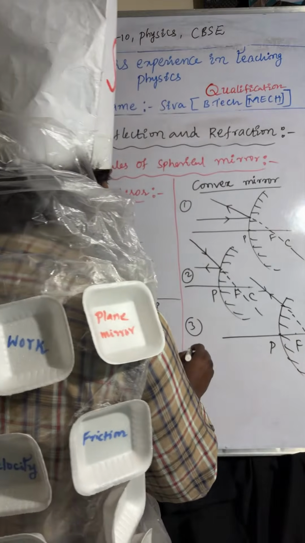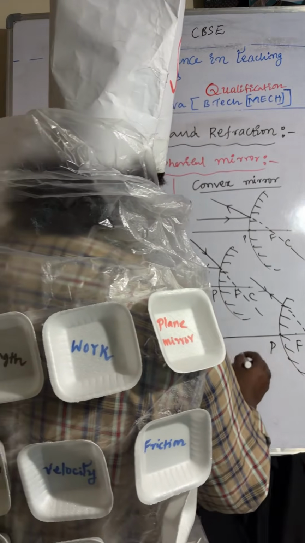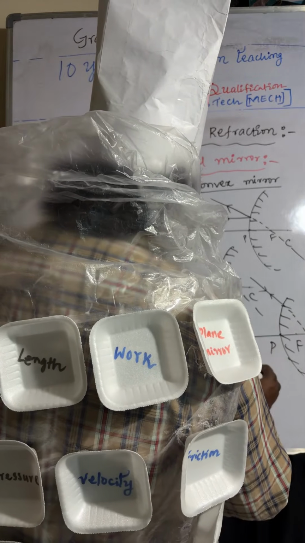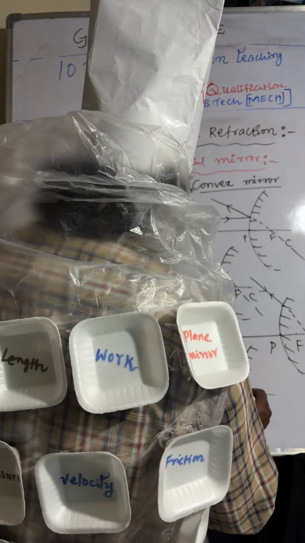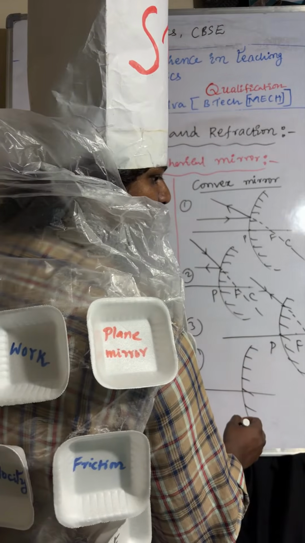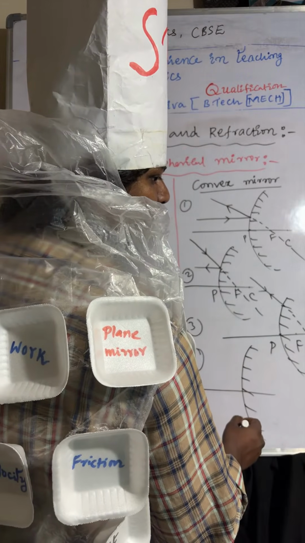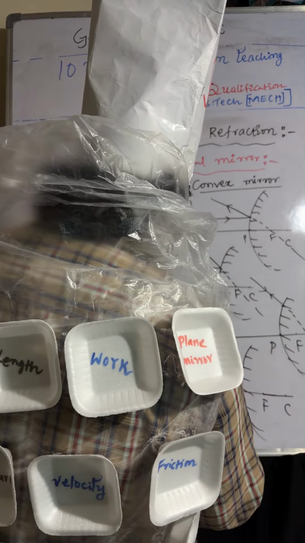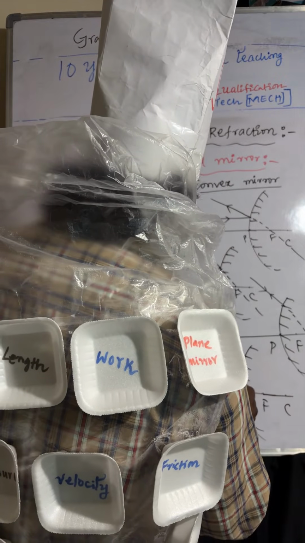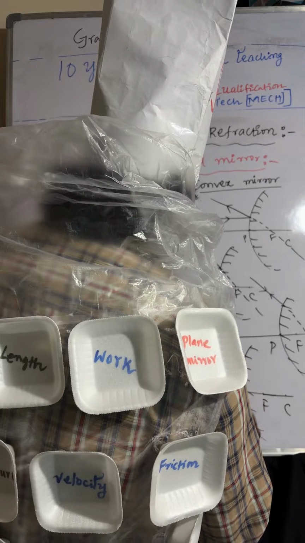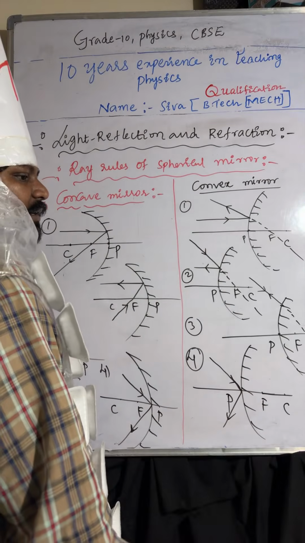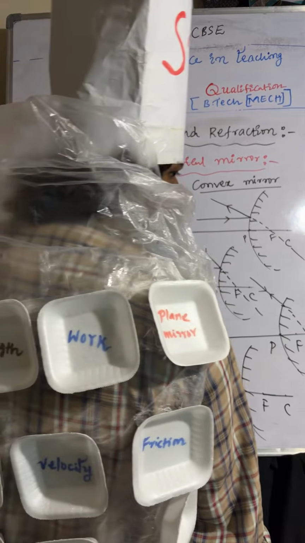Okay, coming to the fourth one. So pole, focus, center of curvature. Light ray incident at the pole reflects back. Understood or not? I hope it is very clear.